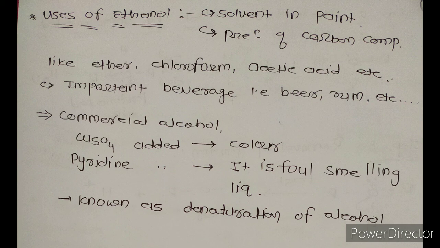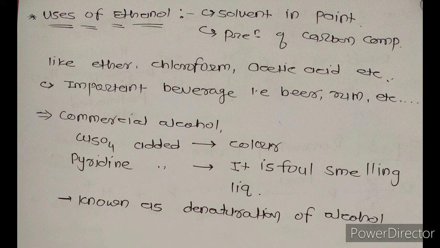Now, uses of ethanol. It is used as a solvent in paint industries, and ethanol is used in the preparation of carbon-containing compounds like ether, chloroform, acetic acid, etc. Ethanol is an important component of beverages like beer, rum, whiskey, etc.